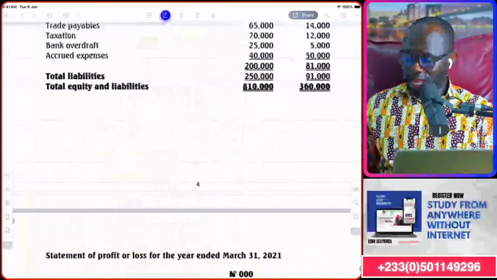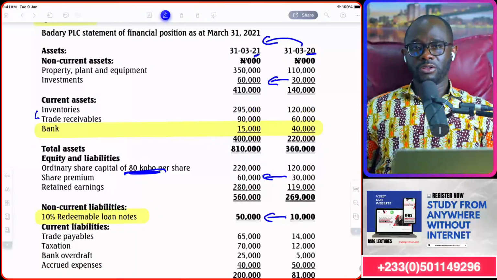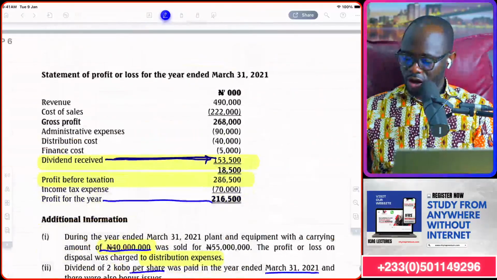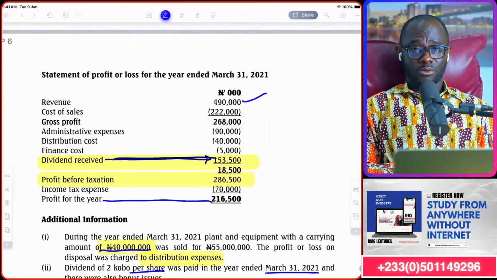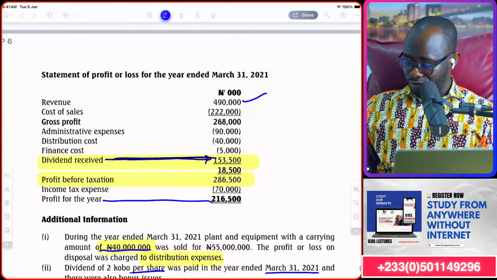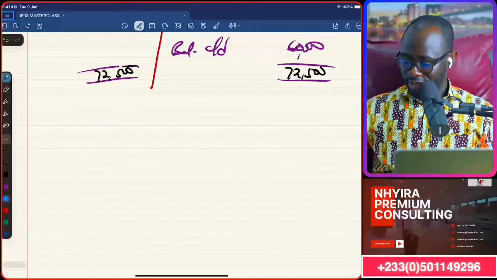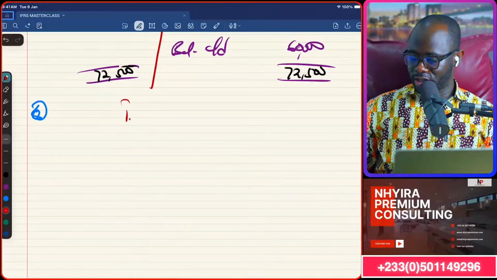If we need the money we've received from our customers, what do we do? We prepare the debtors control account. So we use a trade receivable to prepare the trade receivables control account, then we're going to assume that all the sales that occurred during the year was on credit. Then we can get a difference to get a cash received from them. So we go back to our workings. That will be workings 8. So we prepare the trade receivables.